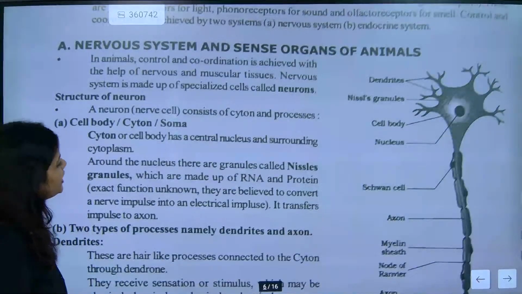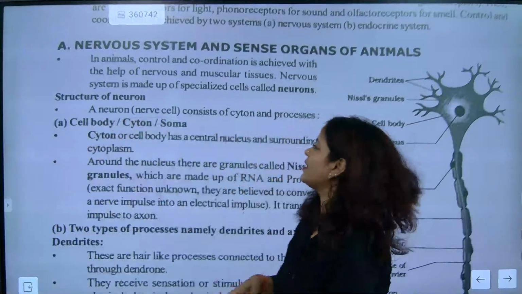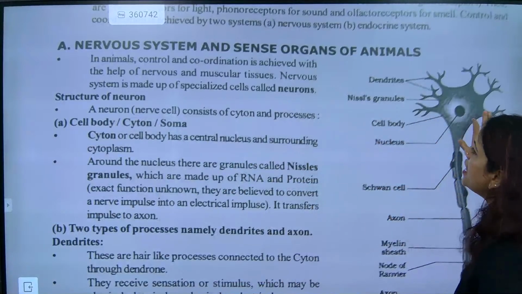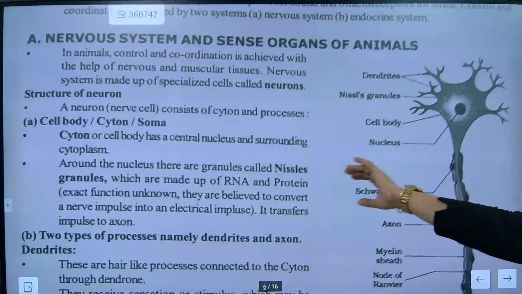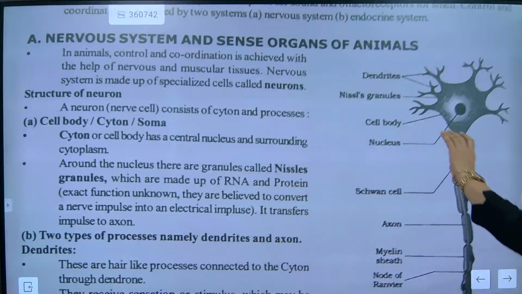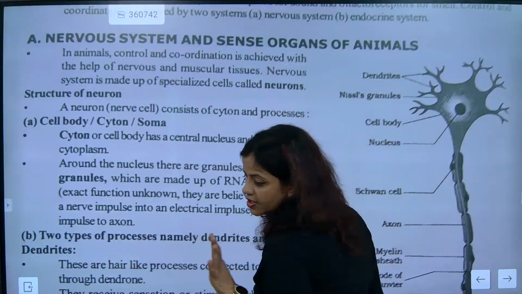So cyton is exactly the central part. In short, we are going to understand that the animal has control and coordination, and it is achieved with the help of the nervous and muscular system.